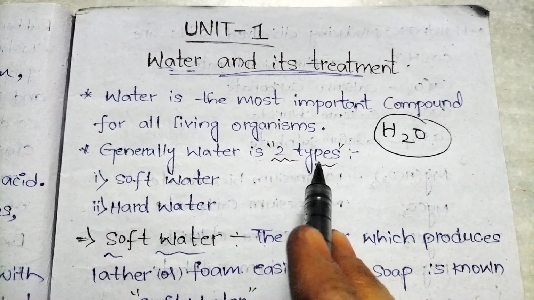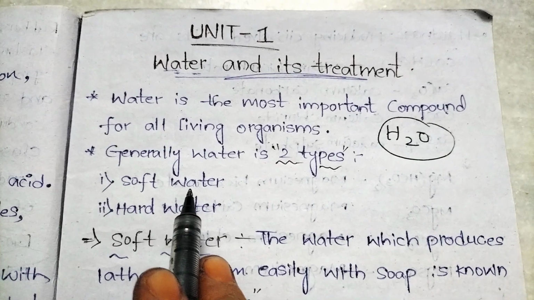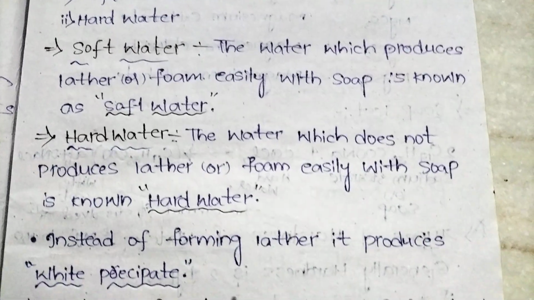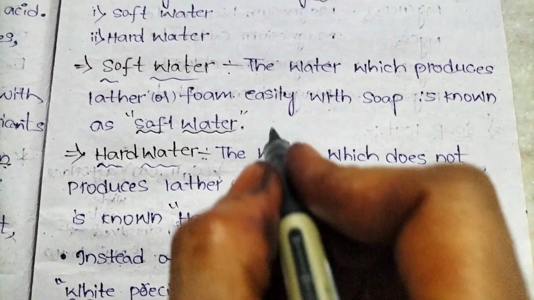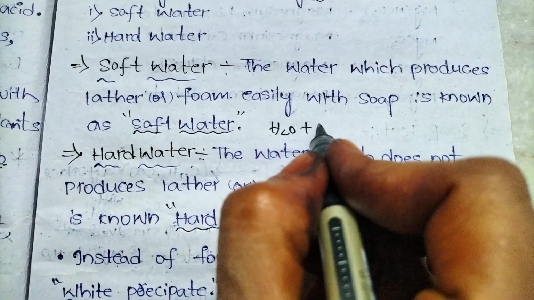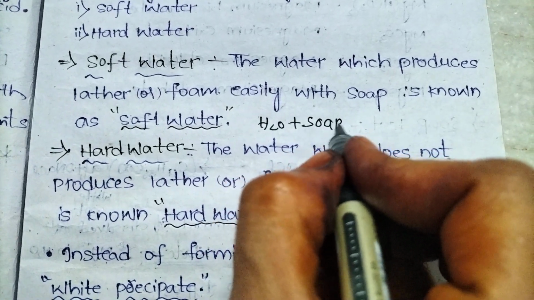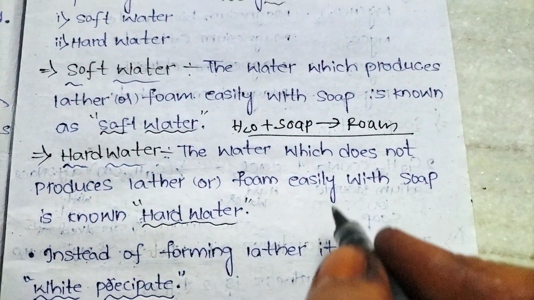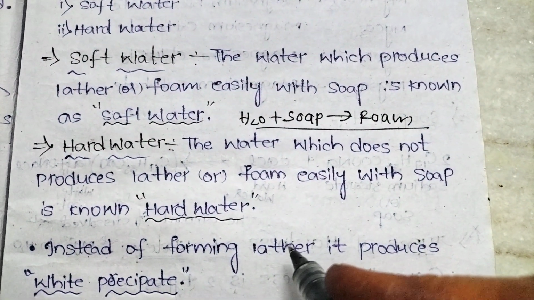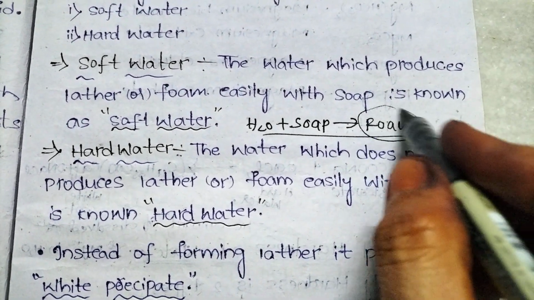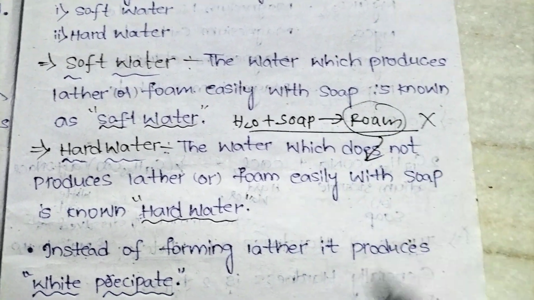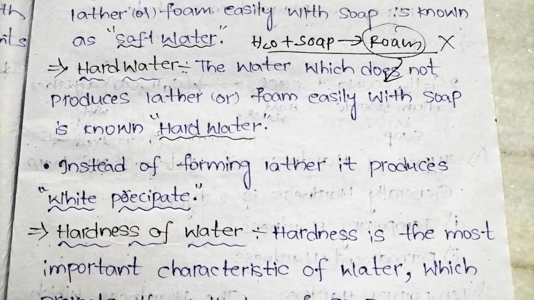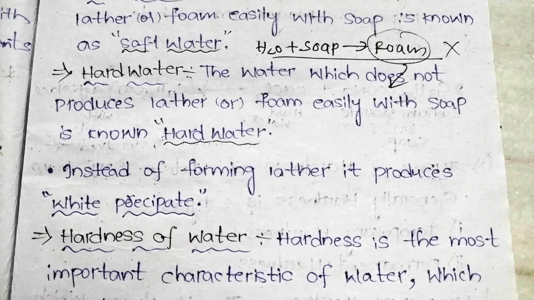Generally water is of two types. First one is soft water, second one is hard water. What is soft water? Whenever we add soap to water, if it produces foam, such type of water is called soft water. Which doesn't produce foam, such water is called hard water. Instead of forming foam, hard water produces a precipitate.